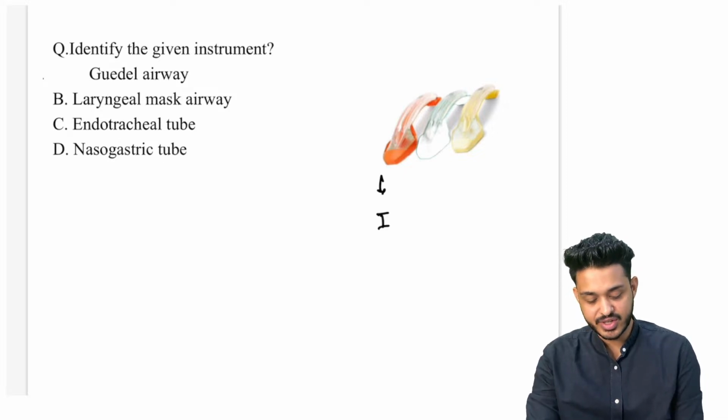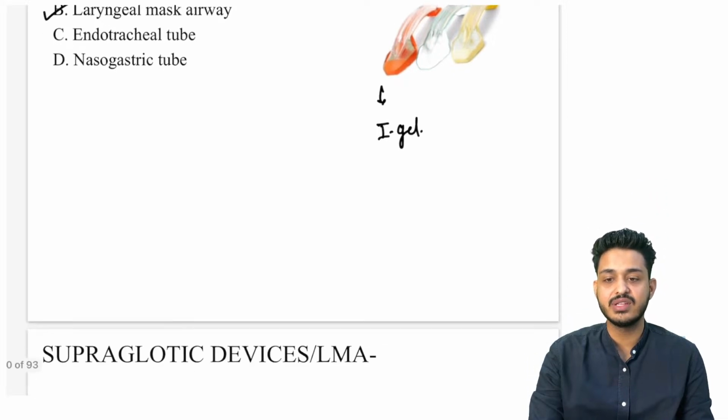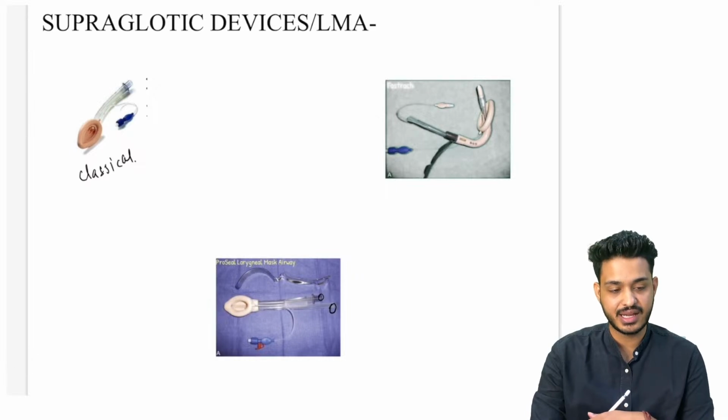This is your eye gel. Let me make you understand, then you will be answering. This is your eye gel. It is going to be your laryngeal mask airway. So now let's try to understand what are the supraglottic airway devices that we are having.